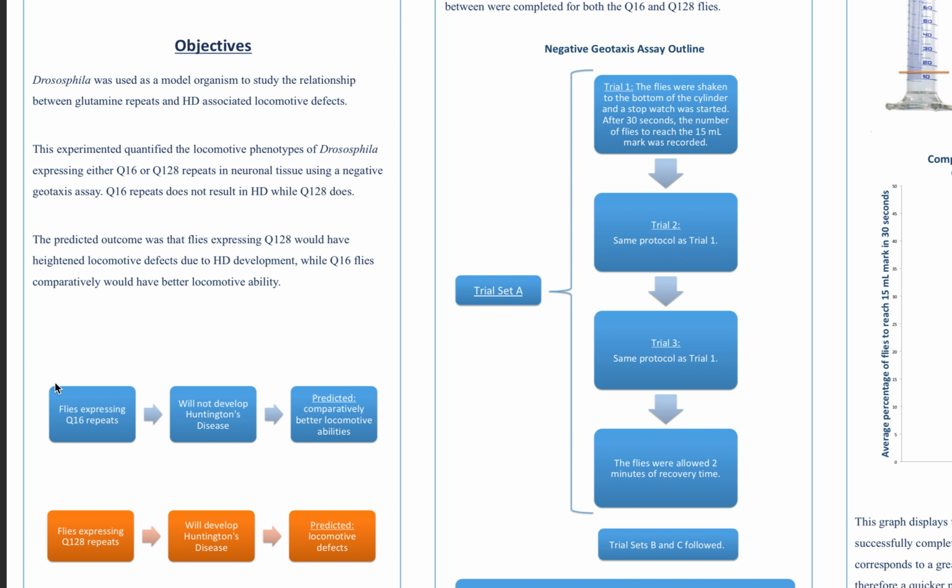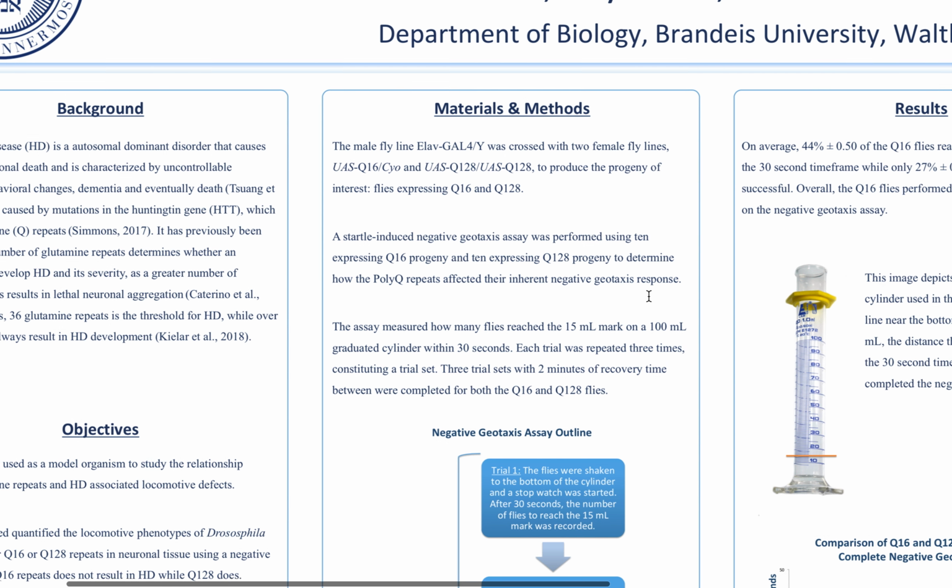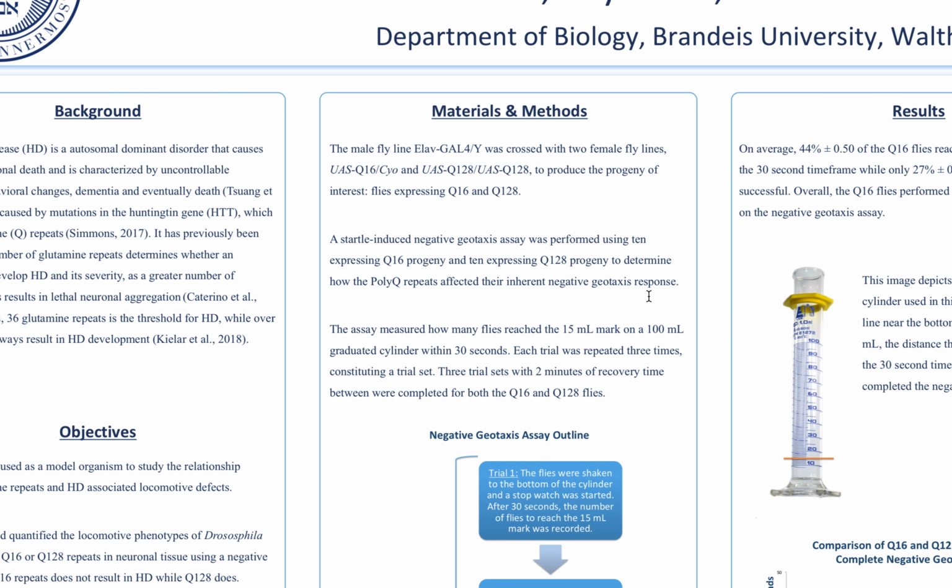So we use flies expressing Q16 repeats and Q128 repeats. Flies expressing Q16 repeats will not develop Huntington's disease, and therefore it's predicted that they will have comparatively better locomotive abilities. Flies expressing Q128 repeats will develop Huntington's disease, and therefore it's predicted that they will have locomotive defects. This experiment was performed by crossing a male fly line with two different female fly lines to produce flies expressing Q16 and Q128 in neuronal tissue.